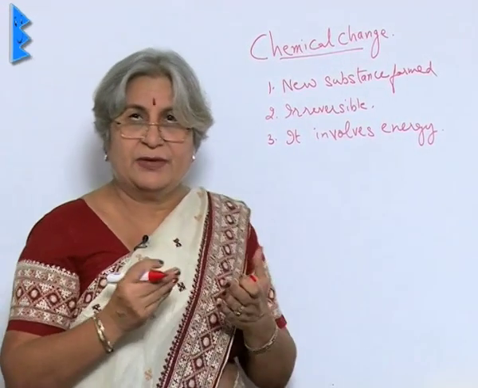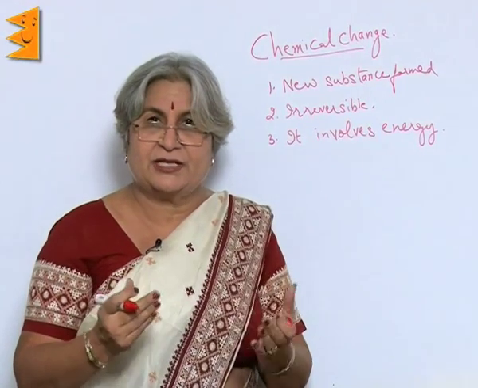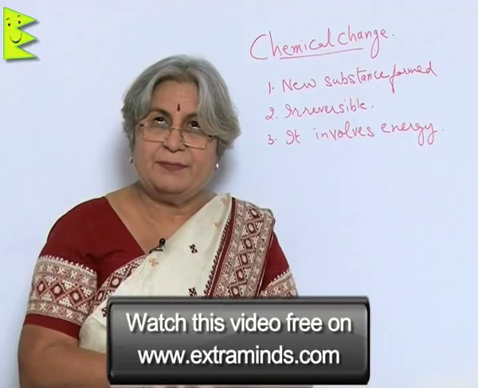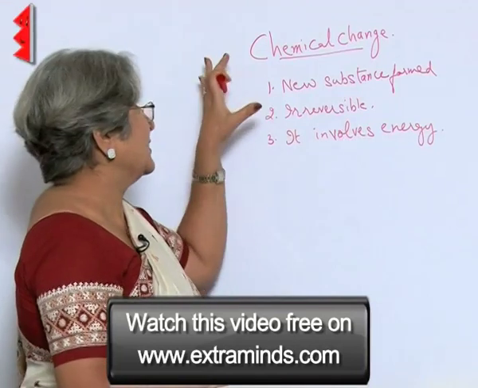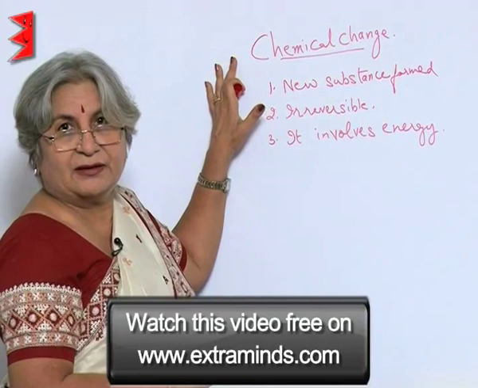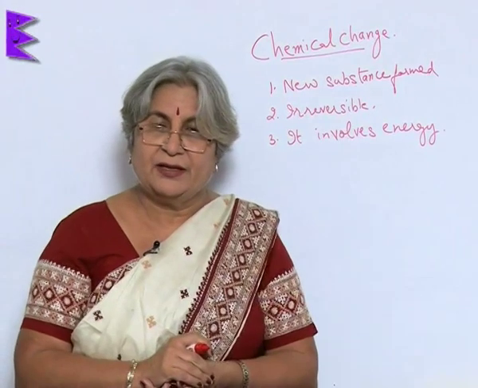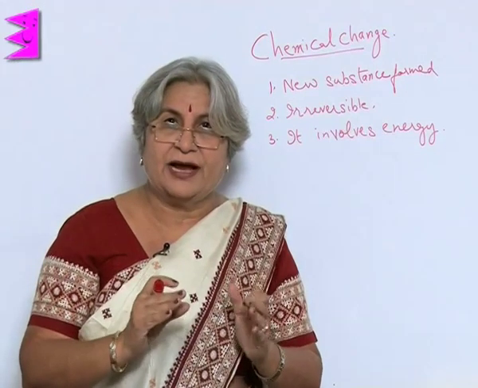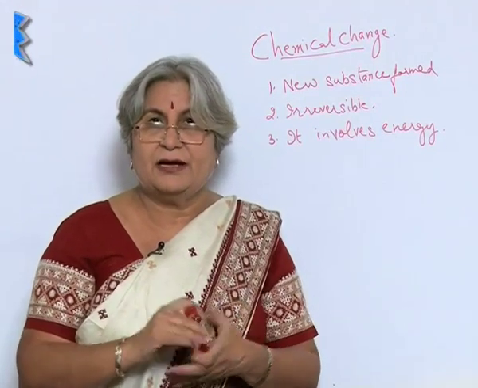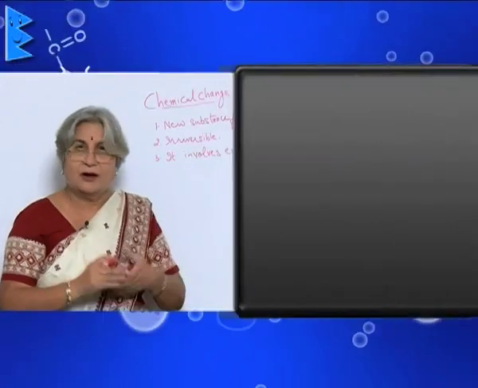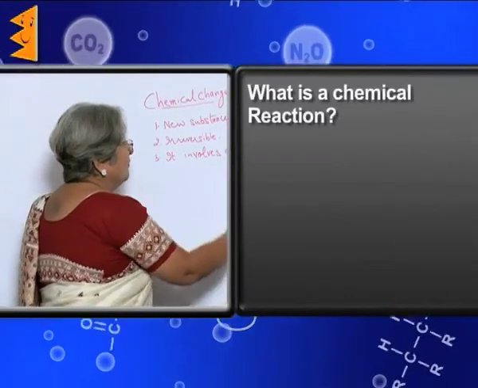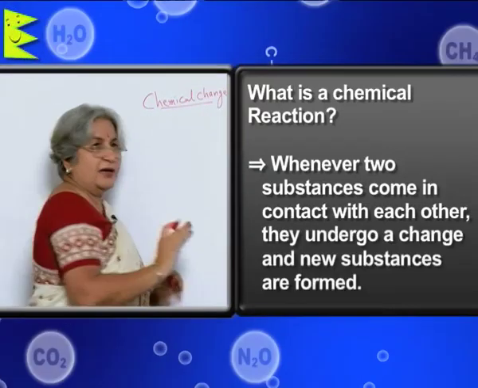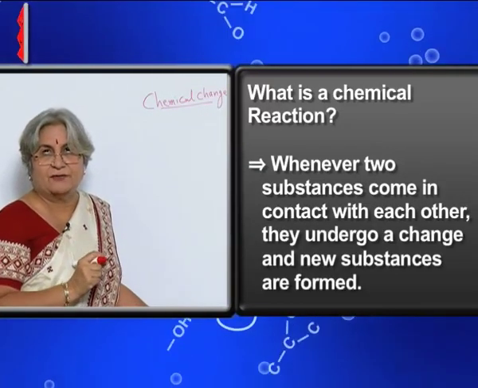Not only this, there can be a change of color, there can be a change of state, change of taste, and so many things happen. Now, why do these chemical changes take place? That is what we are going to understand today. Chemical changes are there because some kind of reaction has taken place. A chemical reaction has taken place. What is a chemical reaction? Whenever two substances come in contact with each other, they undergo a change and new substances are formed.